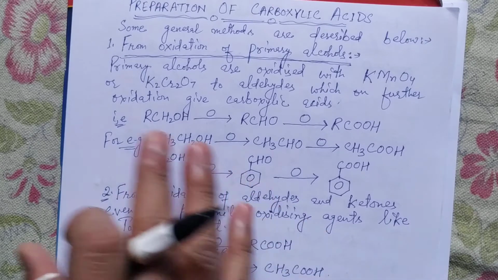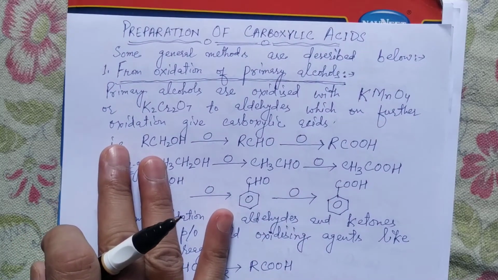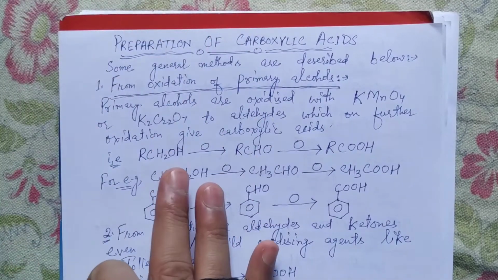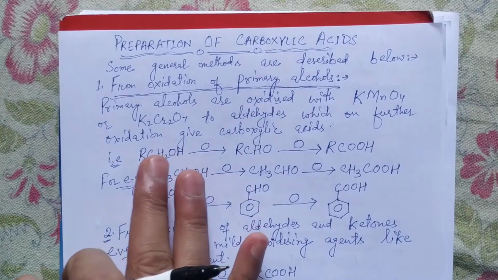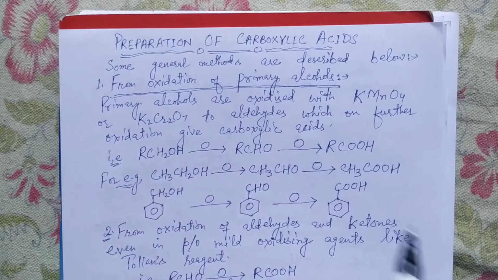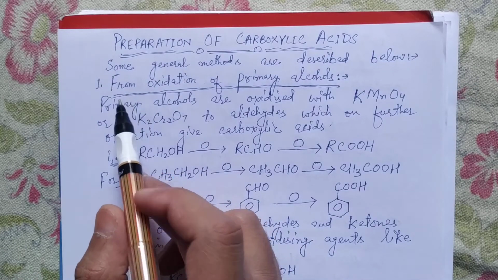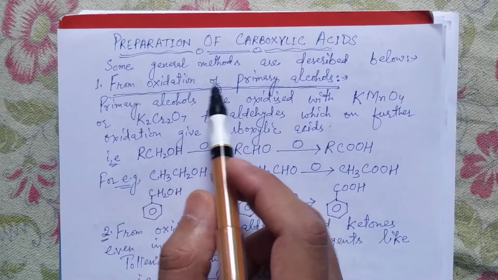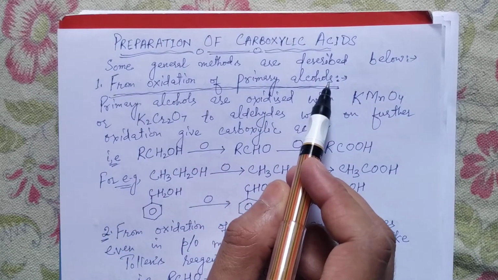Let us come on to the preparation of carboxylic acids. What are the very well known and the most important preparatory routes? These are given here. The very first preparatory route is from oxidation of primary alcohols.